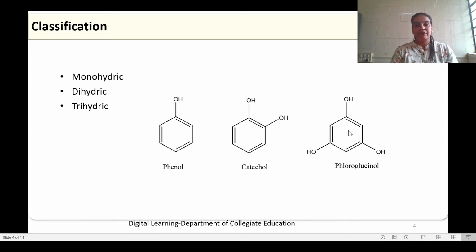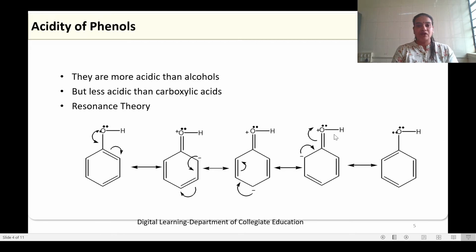And this is an example for trihydroxybenzene or phloroglucinol. So phenols can be classified depending on the number of OH groups attached to it as monohydric, dihydric as well as trihydric phenols.